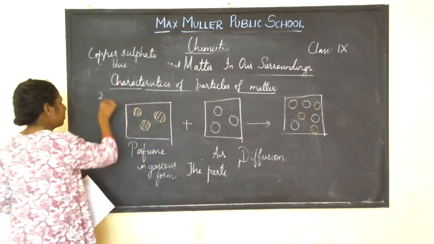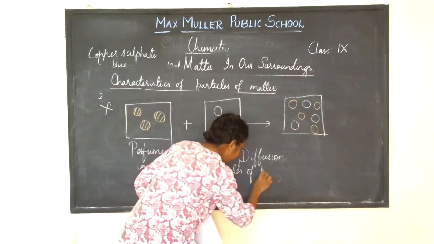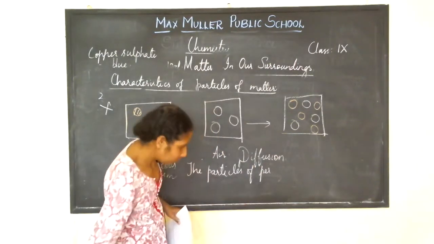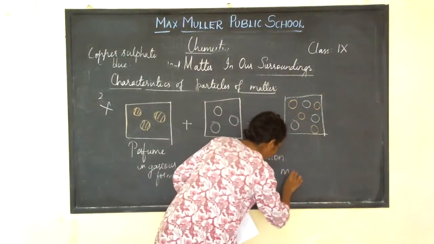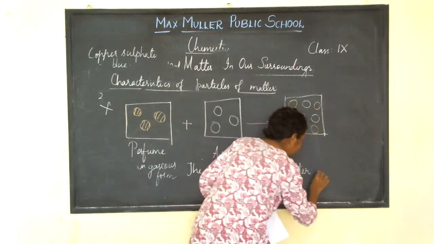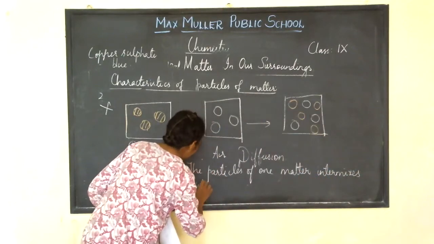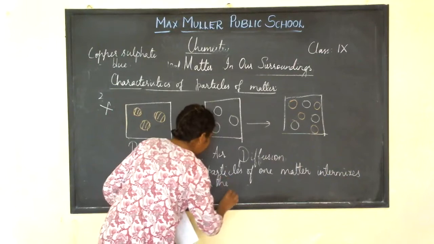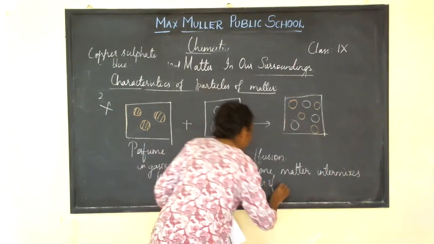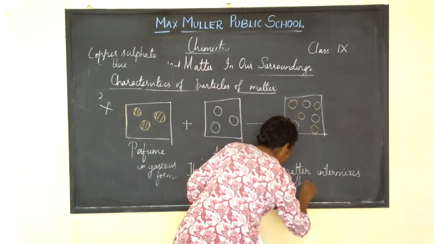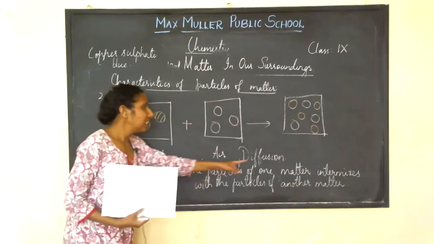You copy down this. This is your rough note. The particles of one matter intermixes with the particles of another matter. This process is called as diffusion.